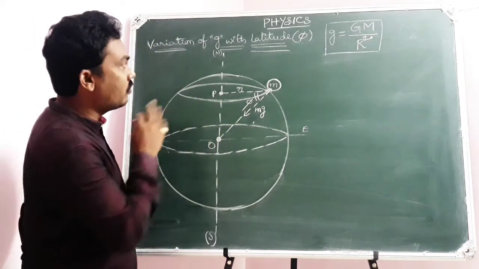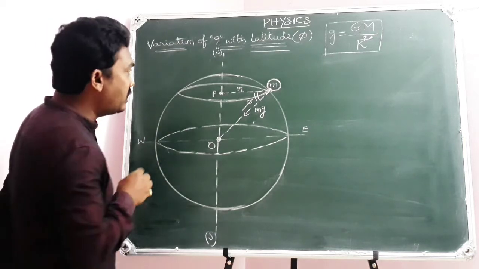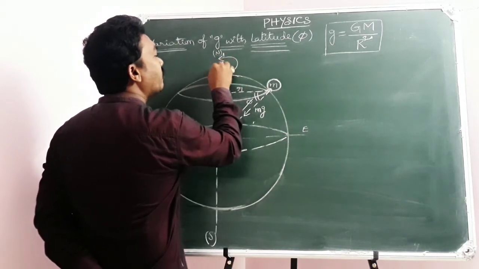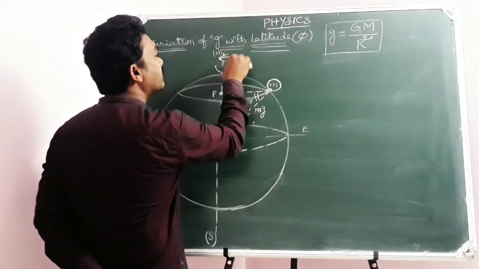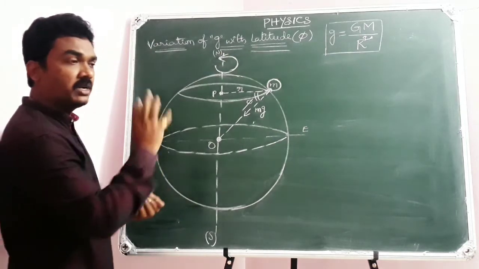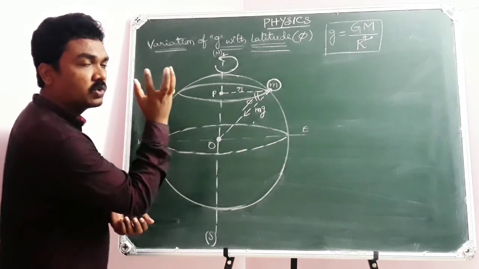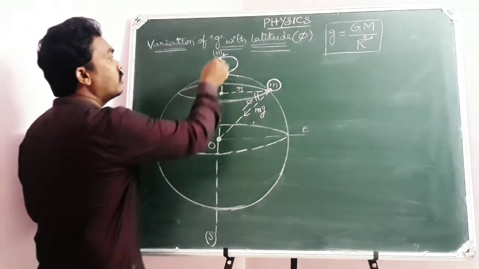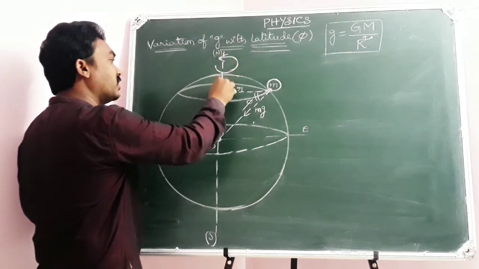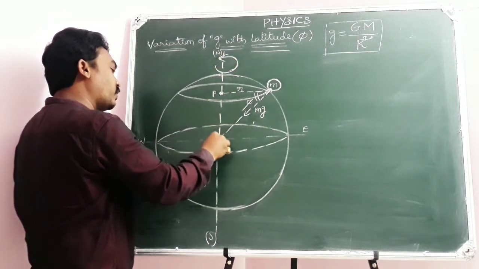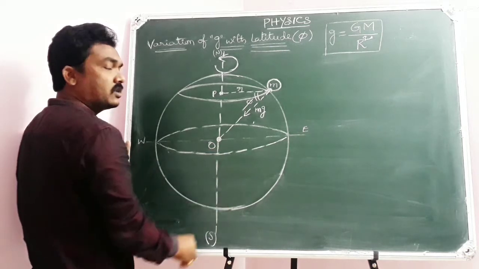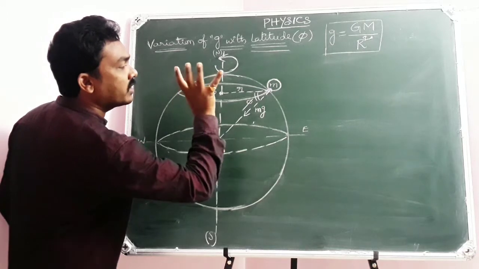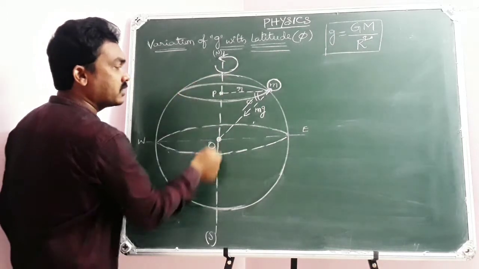Next point. After defining what is meant by latitude, you know very well, Earth rotates around its own axis from west to east. You know this point. Of course, this is the axis of rotation. The line joining the North Pole and South Pole of the Earth will act as the axis of rotation. So about this axis of rotation, your Earth rotates from west to east.